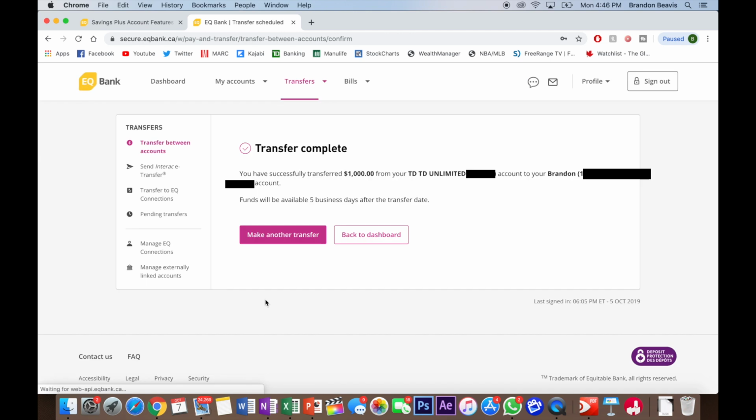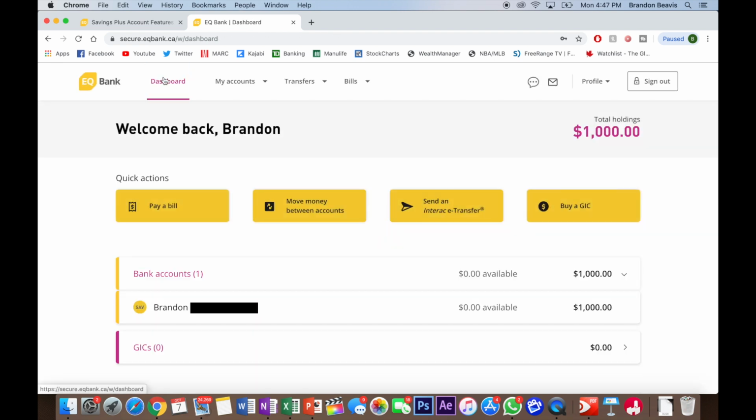Give it here a second to load. You have successfully transferred $1,000 from your TD Unlimited account into Brandon, your EQ Bank account. And again, the funds will be available in 9 days. So exciting thing here. I mean, we take a look. It's already showing that this is displayed in my account.